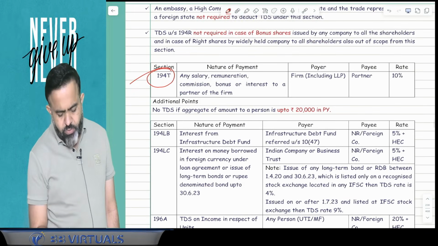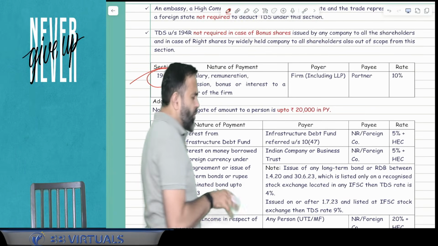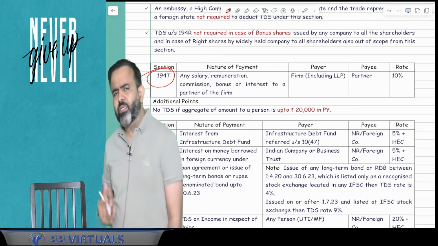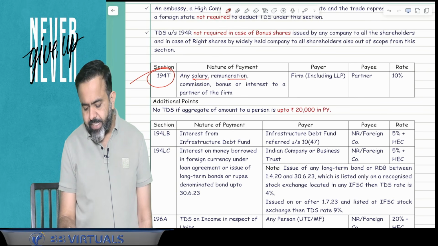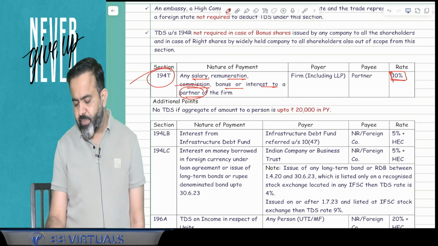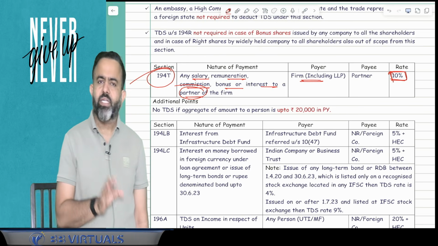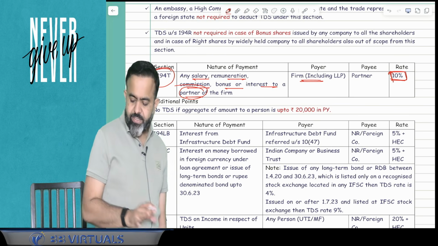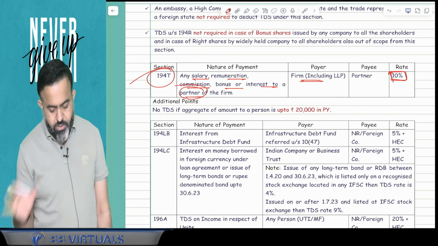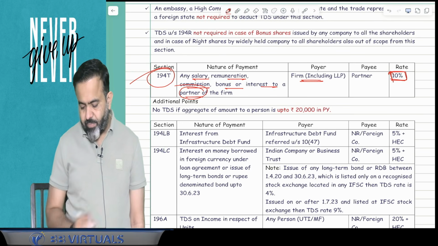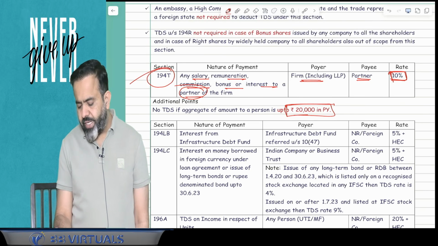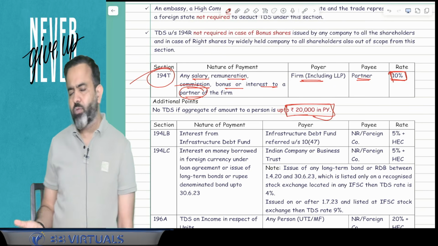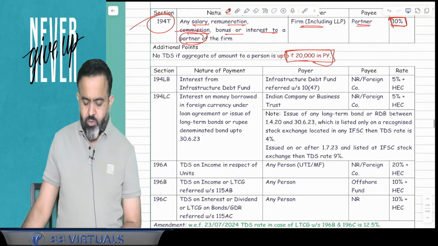After that, guys, there is one new section 194T that is applicable. This was already introduced last year, but it is applicable from 1st April 2025. And this section says that if any partnership firm pays any salary, remuneration, commission, bonus or interest to the partner, then guys, there is a TDS at the rate of 10%. Means here the firm is required to deduct the TDS. So 194T says that on any salary, remuneration, commission, bonus or interest to a partner by the firm, TDS is required to be deducted at the rate of 10%, and TDS is required to be deducted only if the payment in a year is more than 20,000. If it is up to 20,000, then obviously there is no need to deduct the TDS.